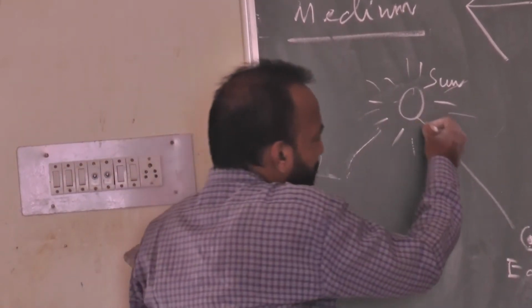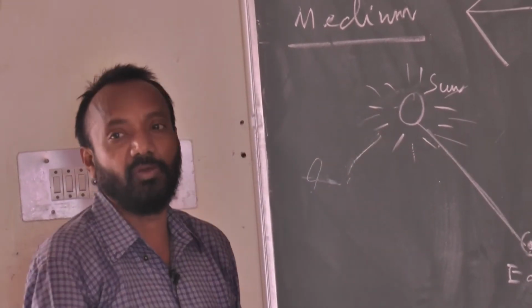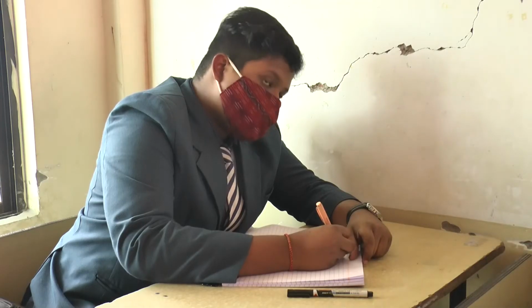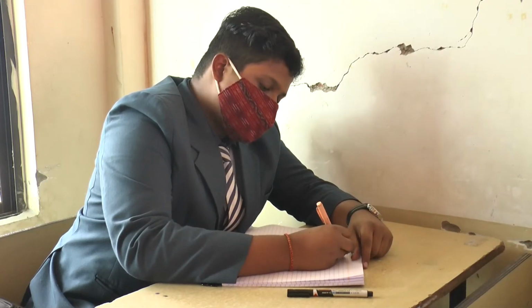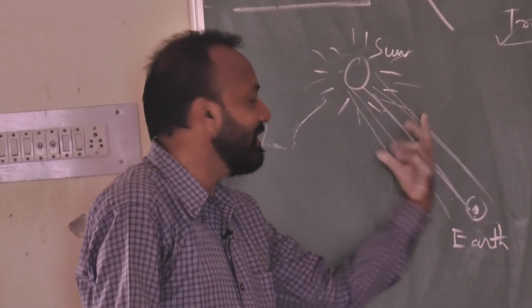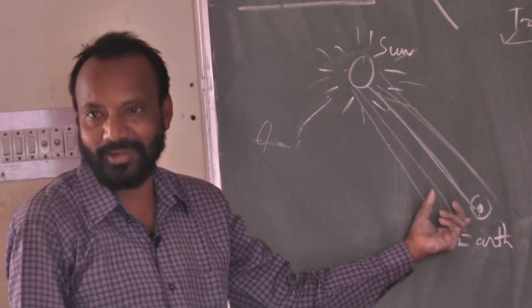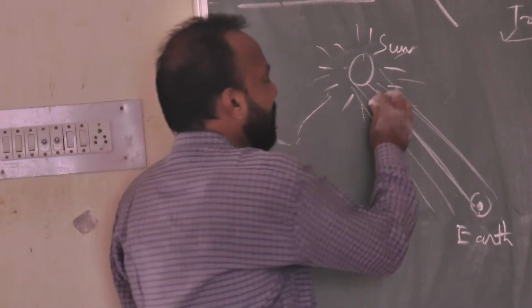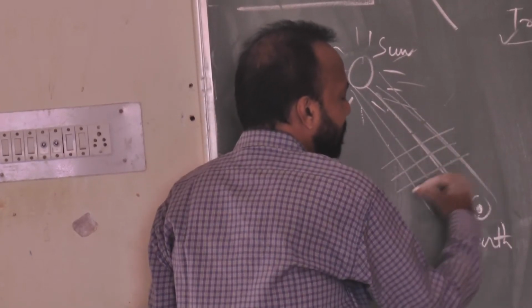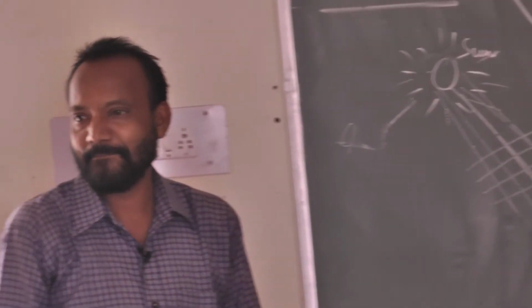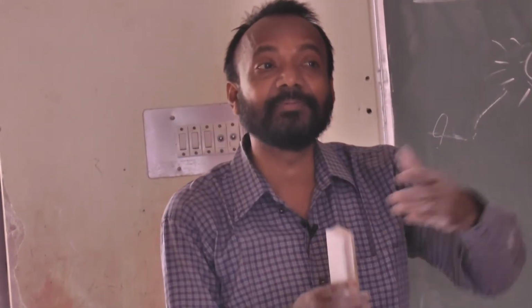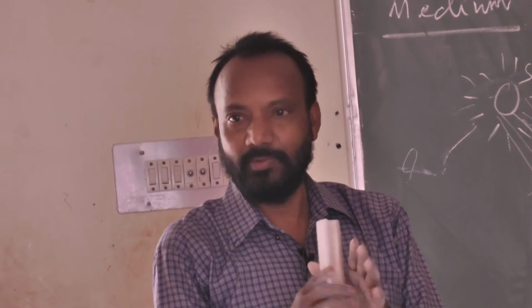Now the mean distance between the sun and the earth is 150 million kilometers. Radiations are coming and falling on the surface. The light energy released from the sun does not fall on the surface completely. In between there is space, and then the atmosphere. The atmosphere has different layers, with different densities. You have this idea.